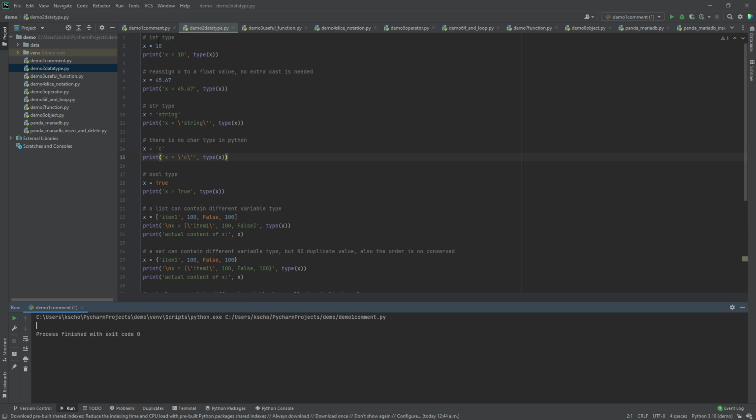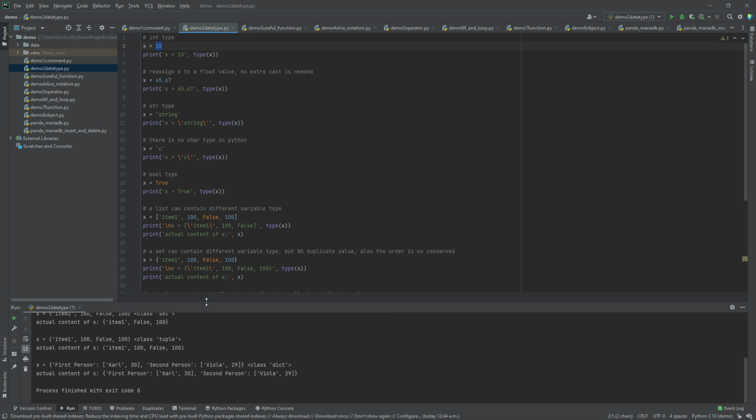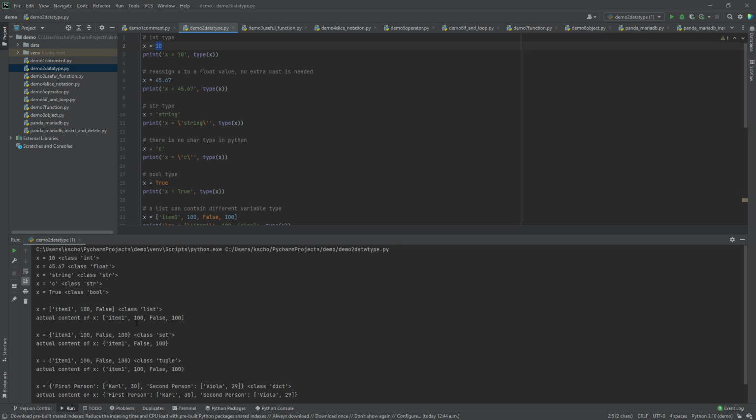And the second demo, I will talk about the type. Here, the first thing we will have is an integer type denoted by int. When we assign 10 to a variable x, Python will already know that it is an integer and it will automatically assign the type to be int. And when we run the code, you will see that the first thing I'm printing will be 10, which is integer type.